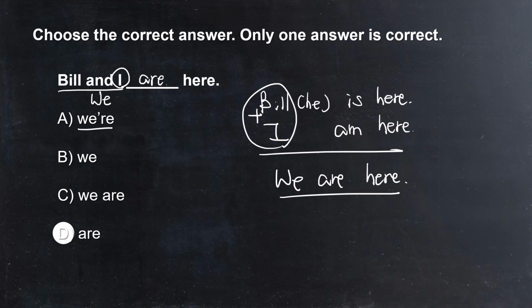So A, "we are", is not correct because it's doubling "we". And "we" cannot be the right answer. C is just the same, "the are". This is why D is the answer. Bill and I are here.